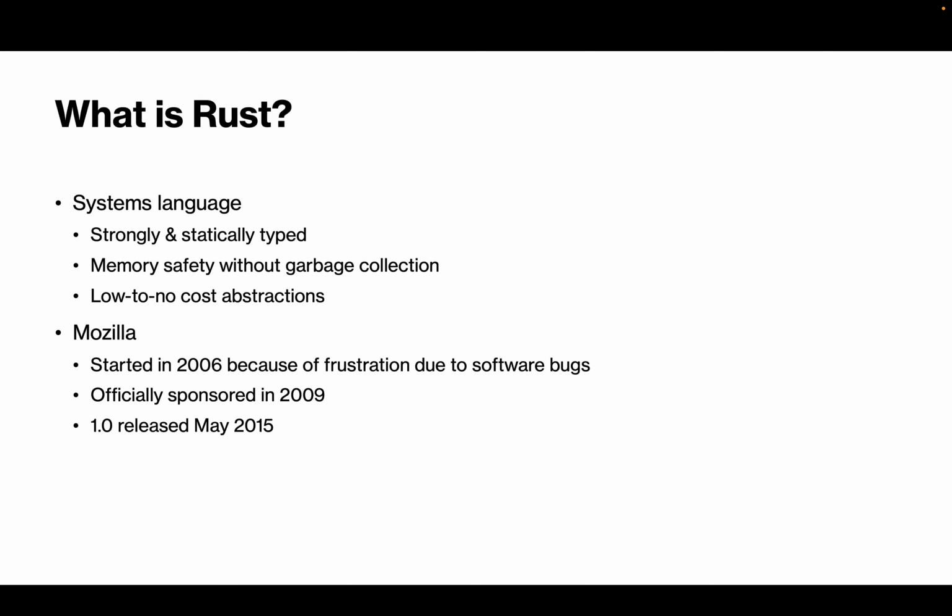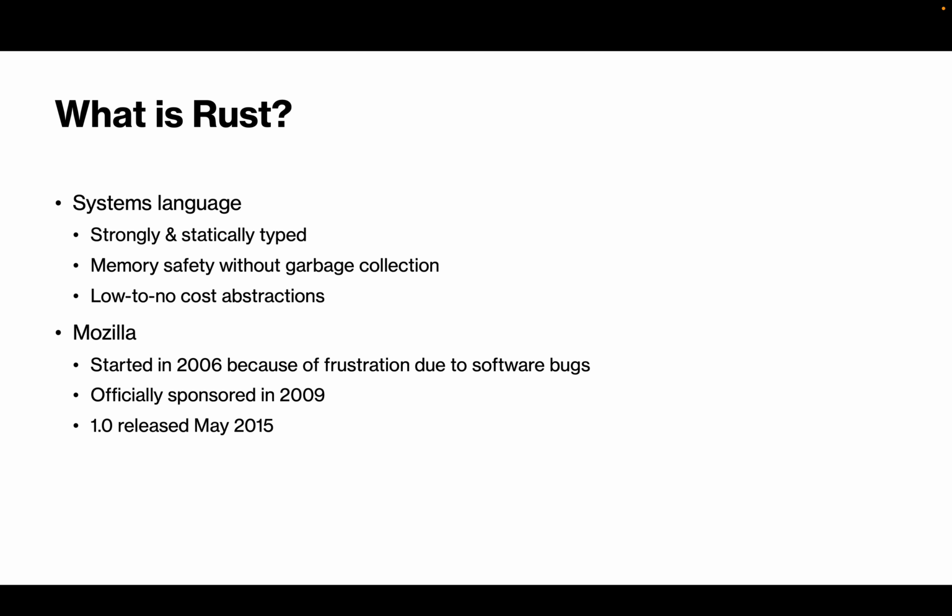So, firstly, what is Rust? Rust is generally considered a systems programming language. It's strongly and statically typed, it offers memory safety without any sort of garbage collection, and it offers low to no cost abstractions for programmers. There are a variety of other safety and performance features as well.